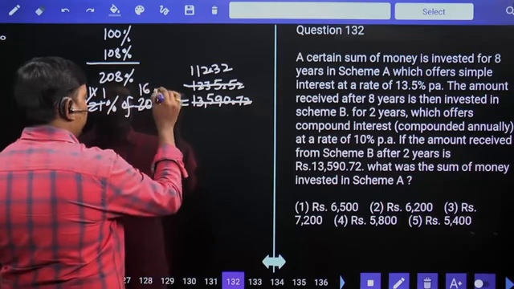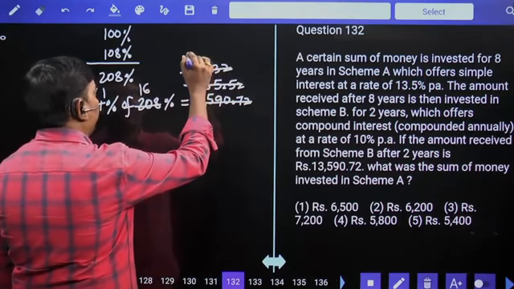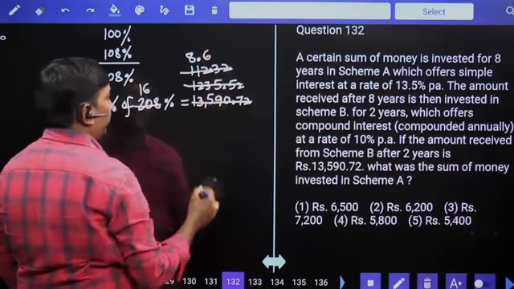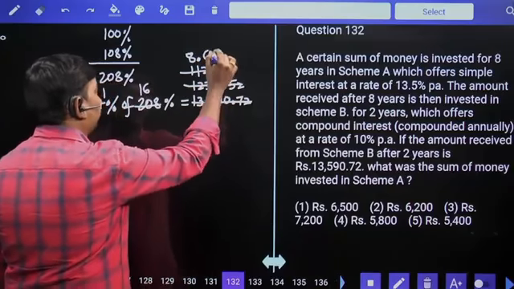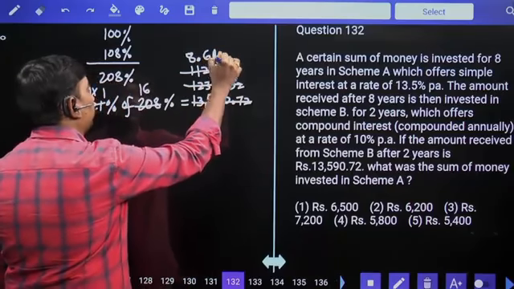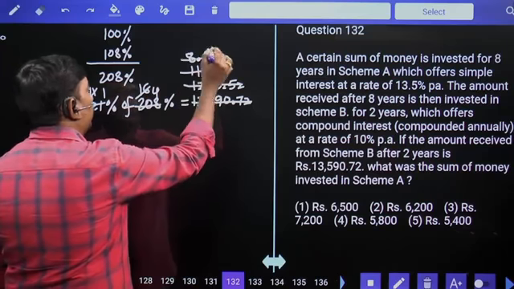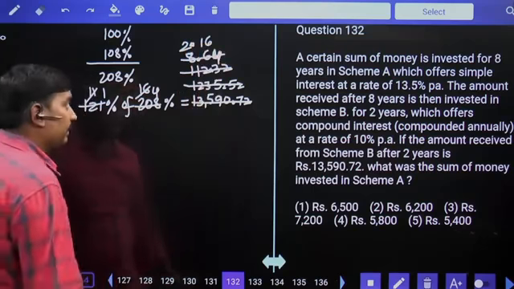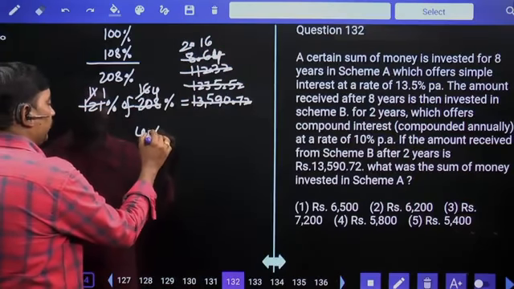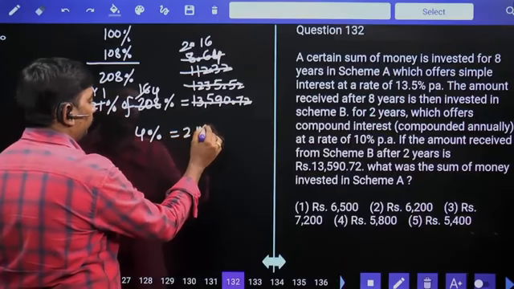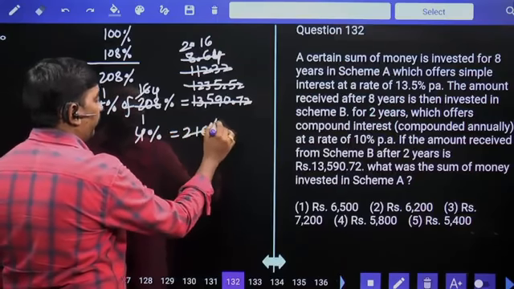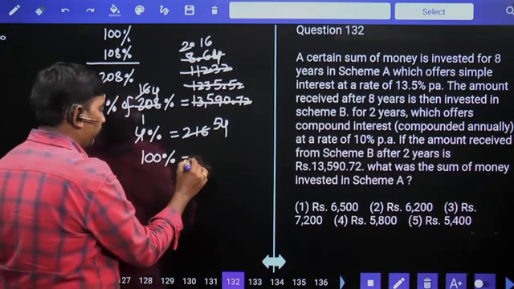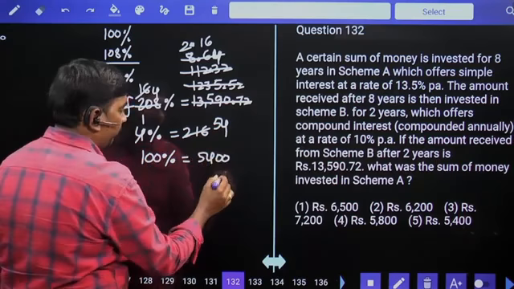13 ones are 13, 6 eights are 104, remaining 83. 13 sixes are 78, remaining 52. 13 fours are 52. 4 times 4 twos are 8, 4 ones are 4, 4 sixes are 24, so 216. 4% value 216. 4 ones are 4, 54s, 1% value 54, then 100% value 5,400 is the principal invested in scheme A.